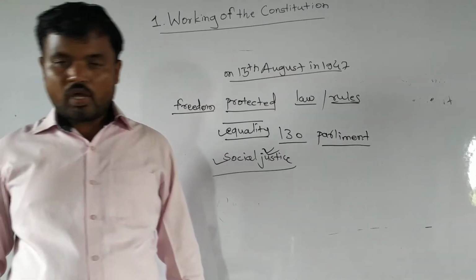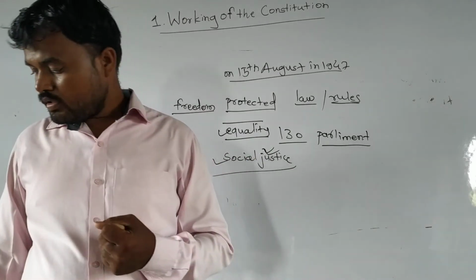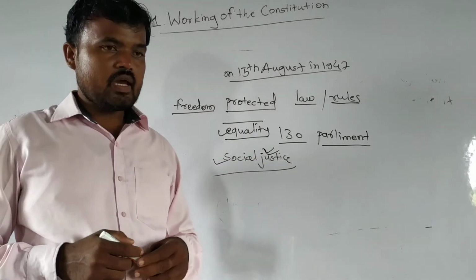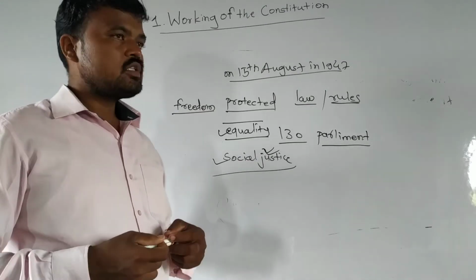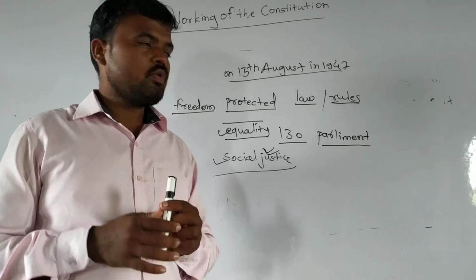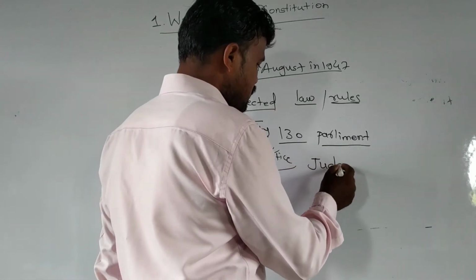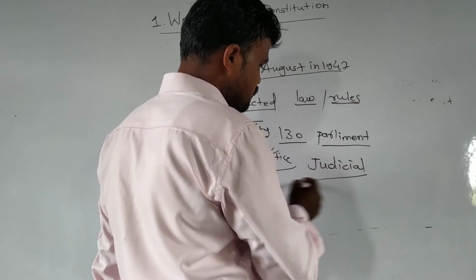This review will primarily focus on three areas: democracy, social justice, and the judicial system. We have to learn three topics. The judicial system is most important. It is called the judiciary. You studied it in 8th class, and it gives justice to all people.